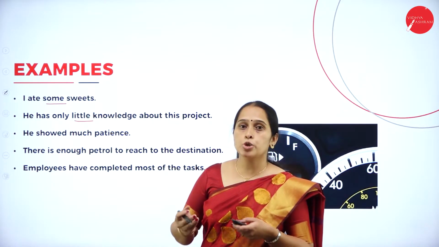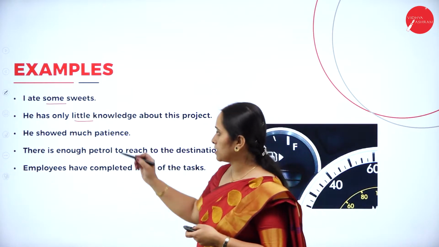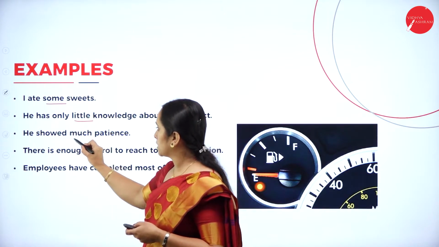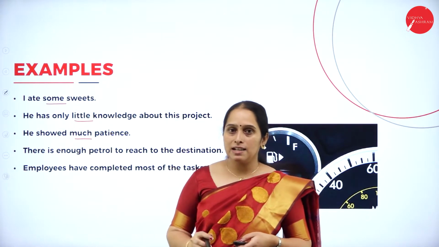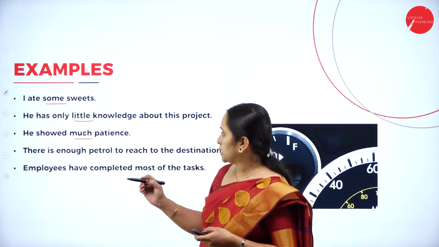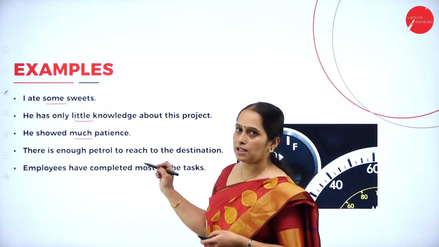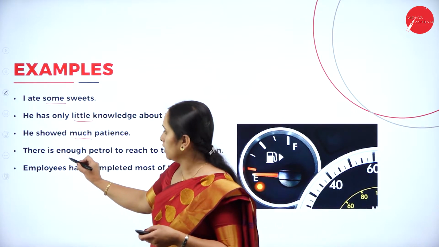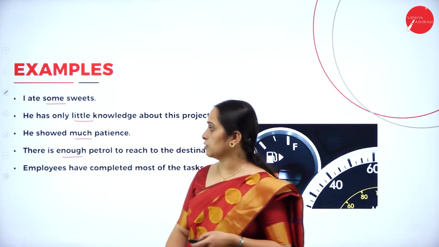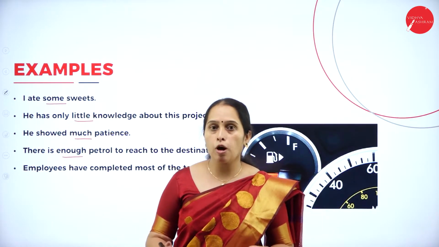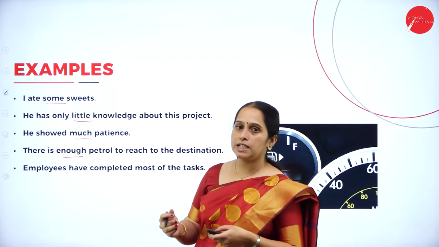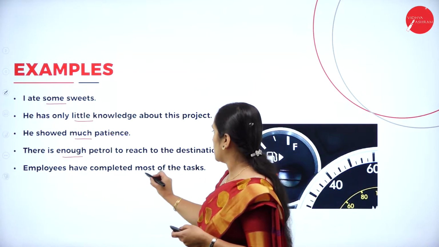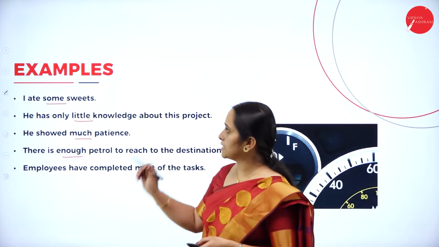Next, he showed much patience. Which is the adjective? Much. There is enough petrol to reach the destination. Which is the adjective here? Enough is the adjective. Next, employees have completed most of the tasks. Most is the adjective here.